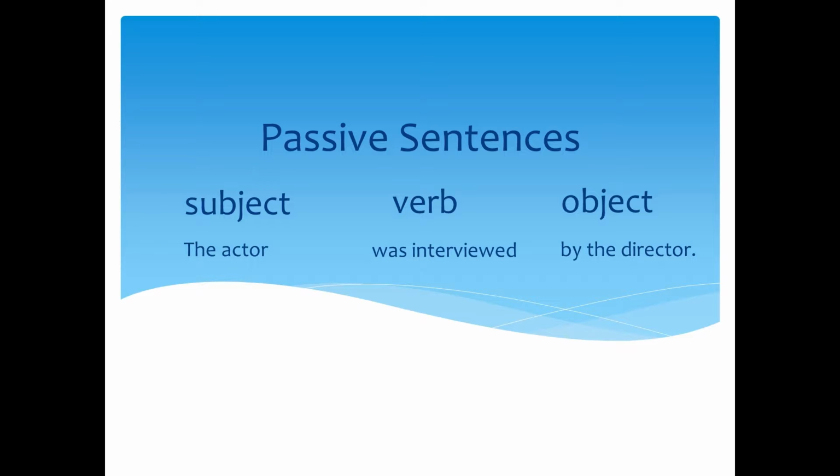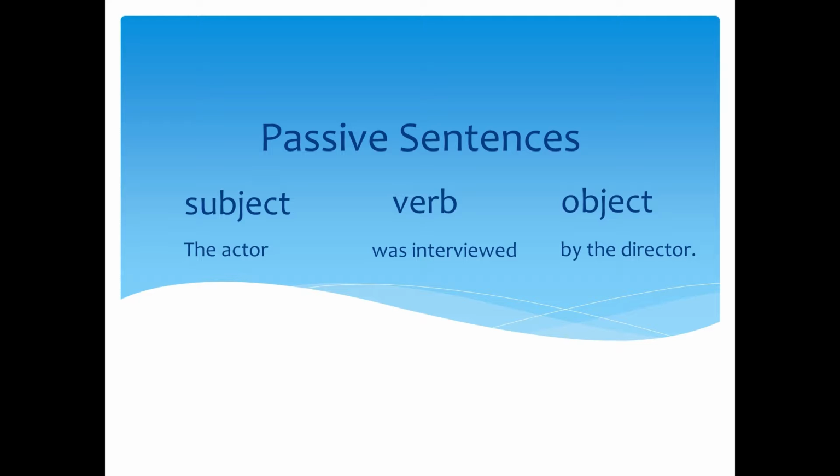Furthermore, we are placing the verb to be after the person or thing receiving the action, putting it into whatever tense we need, followed by the past participle of the actual verb. For regular verbs, we just add -ed to the end of the word in order to form the past participle. Irregular verbs can be looked up on the internet or in grammar books.